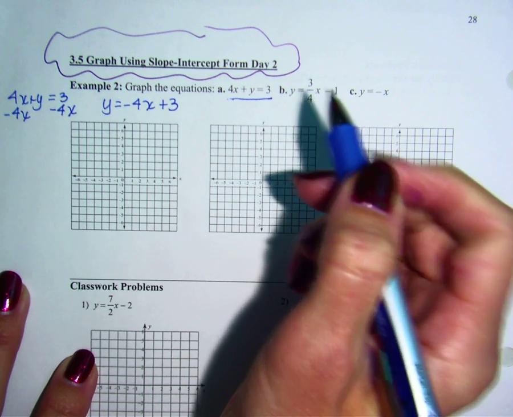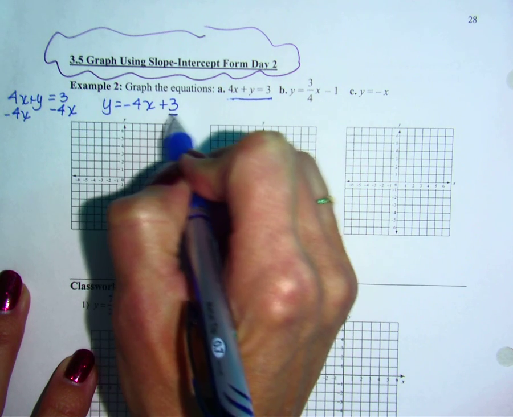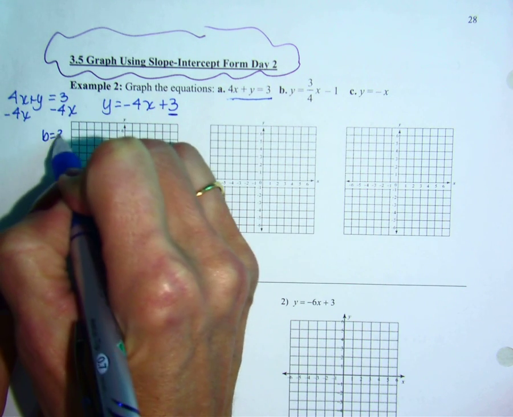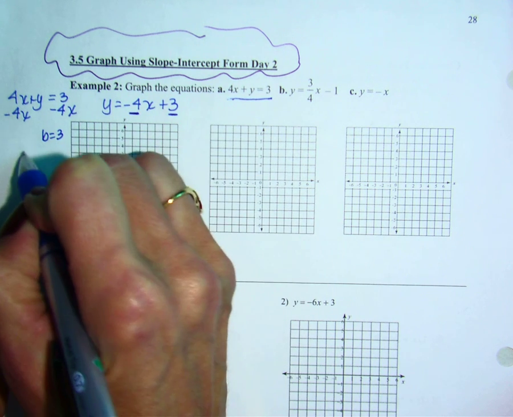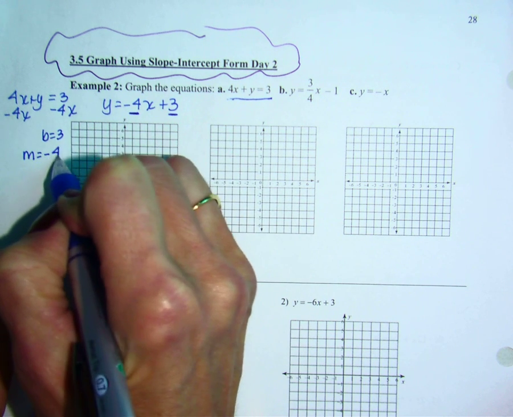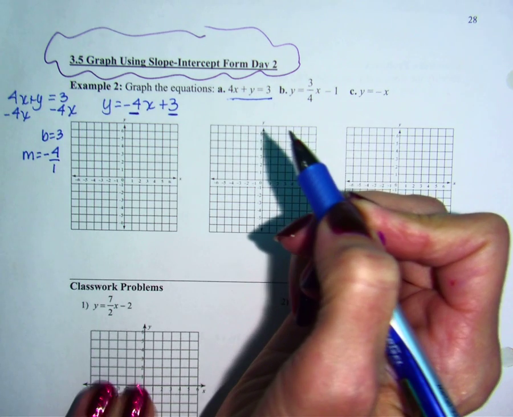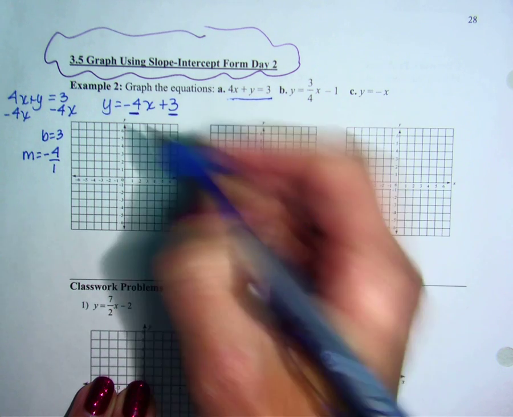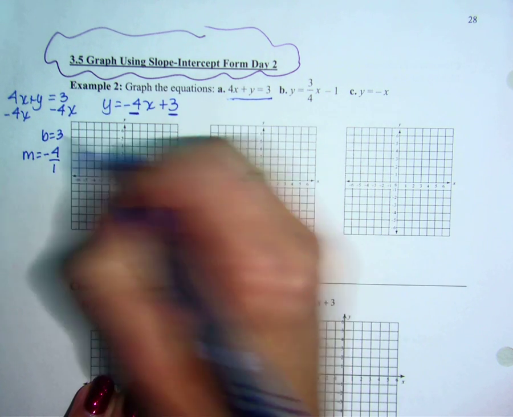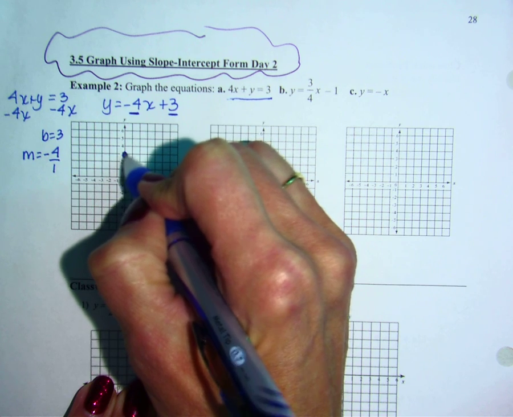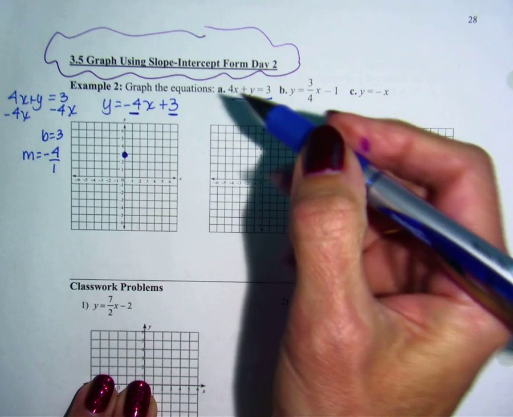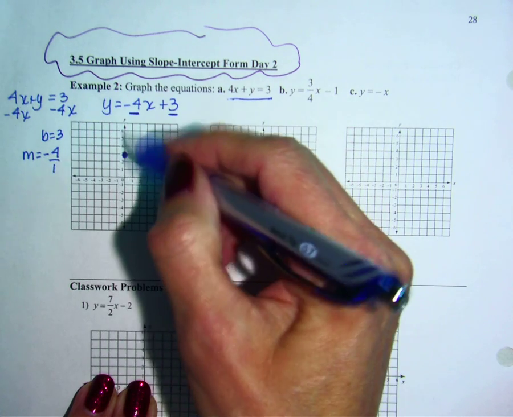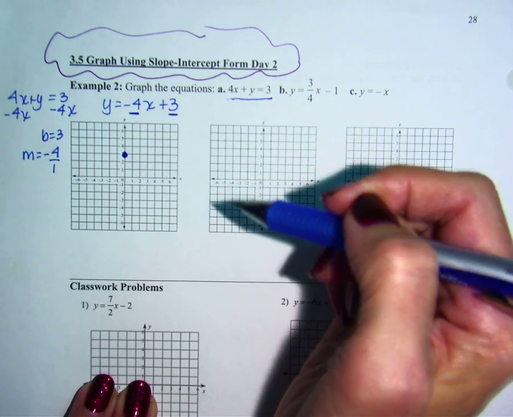Then we identify the slope and the y-intercept. This is the y-intercept, so b is 3. You begin at b, and the slope is in front of the x. So m is negative 4, and it's over 1. So we are going to begin at 3, which is the y-intercept, and then the slope is rise over run, or height over right, however you want to think about it. So we do the up and down movement first, and then we go to the right in this case.